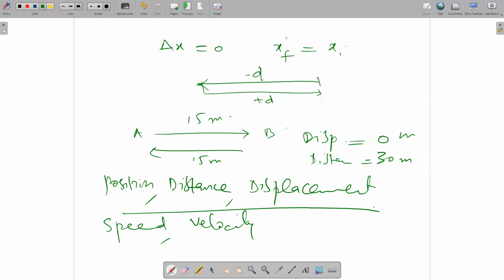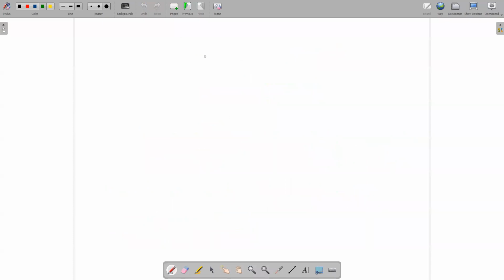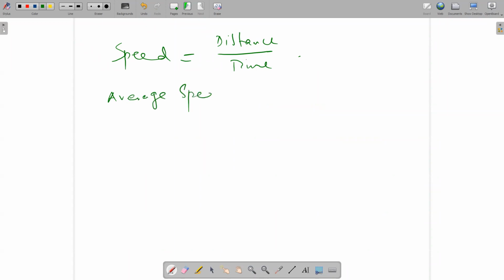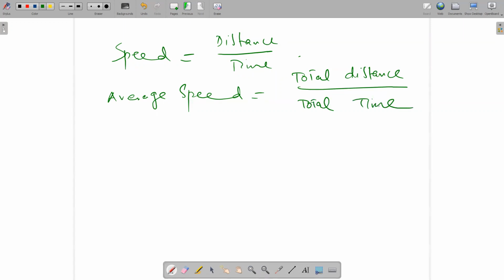So speed. Speed is what you have studied in your earlier classes: distance over time. This is called speed. But normally we measure the average speed. So average speed means what? The total distance over the total time. This is what average speed means. So what does total distance mean, and what does total time mean?